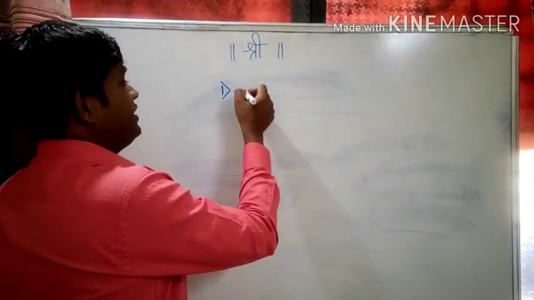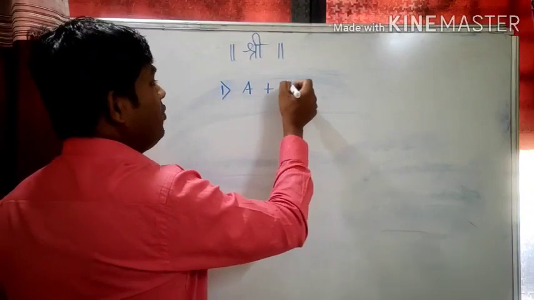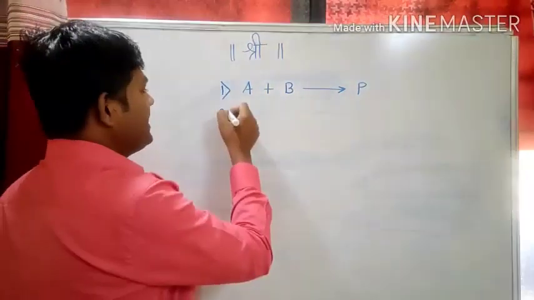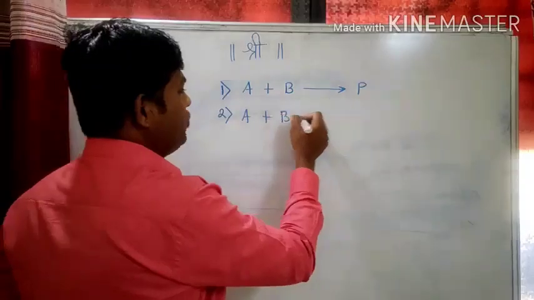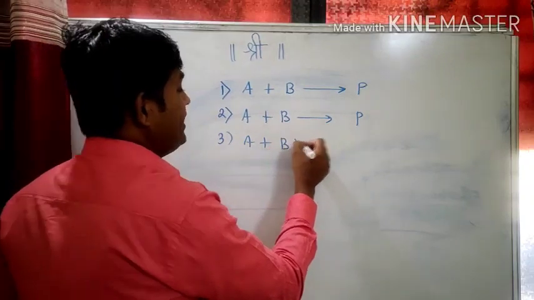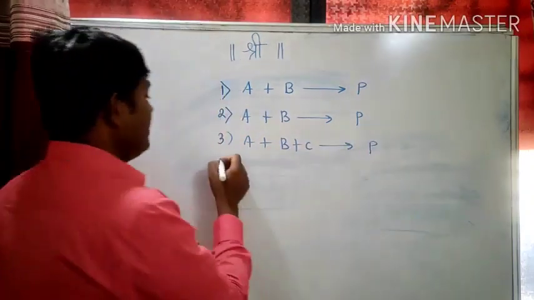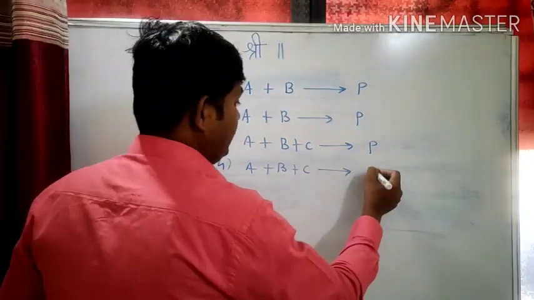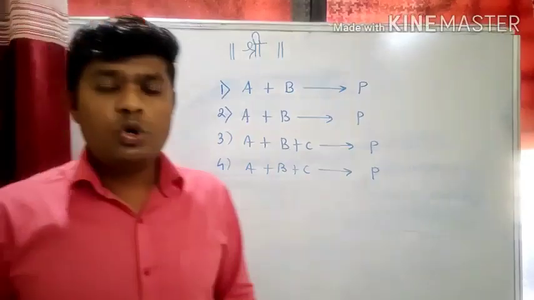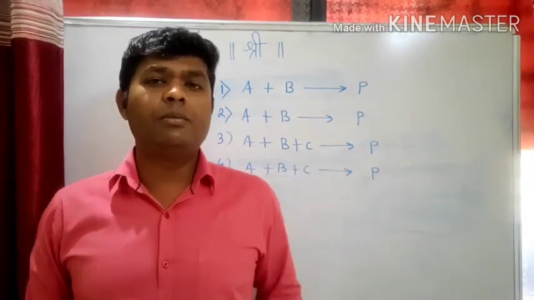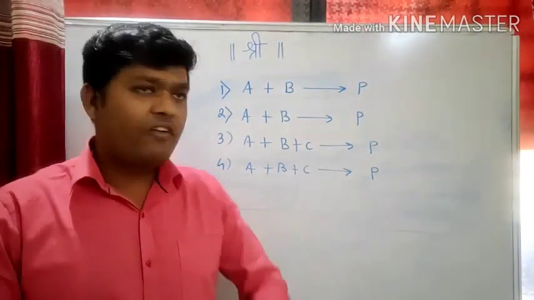Let us take 4 examples. A plus B gives product P. Second, A plus B gives product P. Third, A plus B plus C gives product P. Fourth, A plus B plus C gives product P. So friends, I have written 4 reactions here, and you have to predict the molecularity of the reaction.